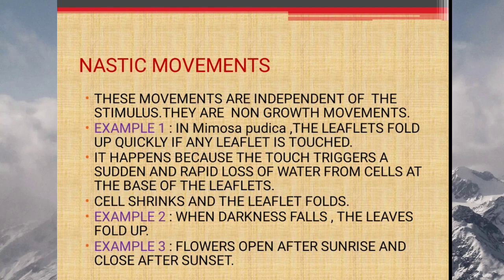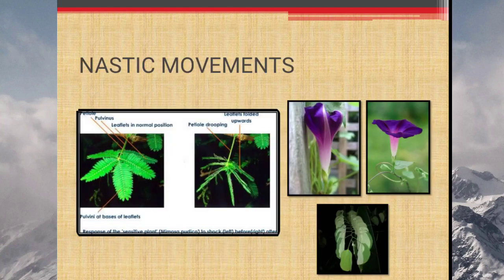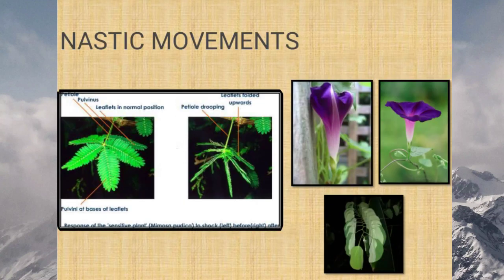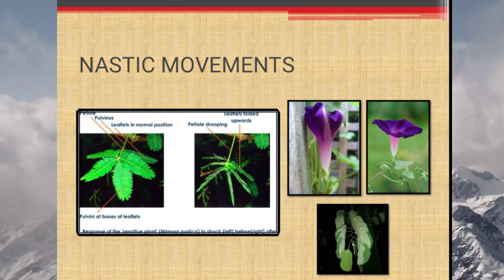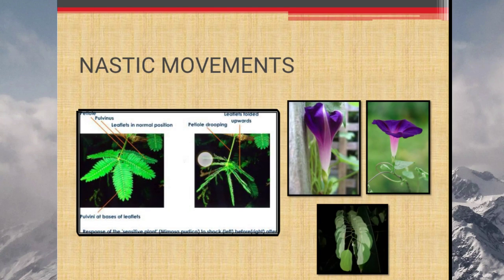So here are some pictures which show nastic movements. You can see the mimosa plant in the normal position and when the leaflets are folded. Next you can see the flower in open and closed position, and the leaves in the dark, which are closed or folded.